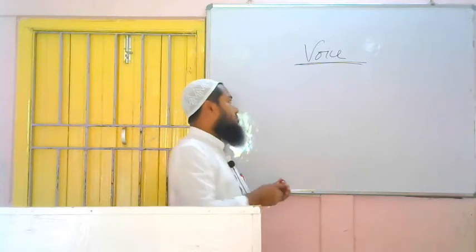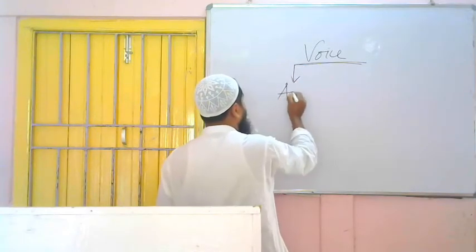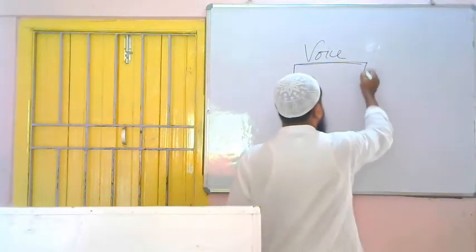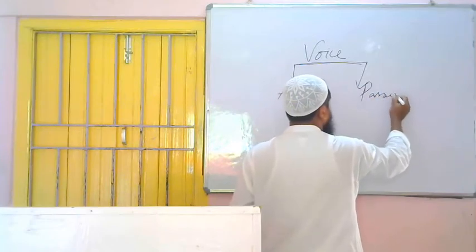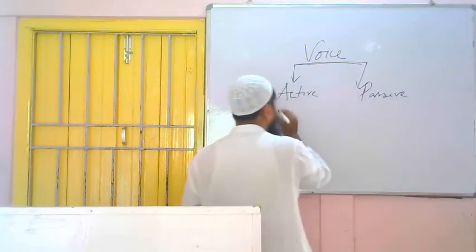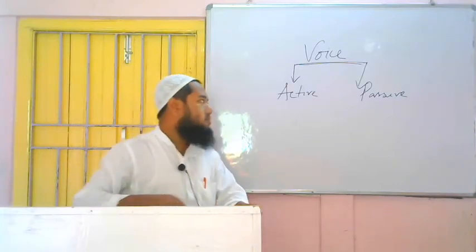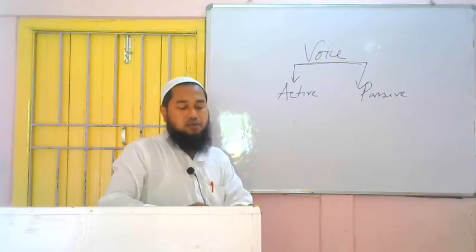So we know that two types of voice are there. One is active, another one is passive. So here in this class we will discuss how to change active voice to passive voice, or how to change passive voice to active voice.